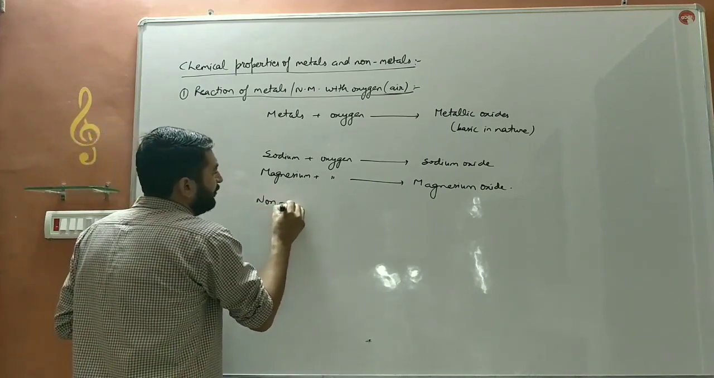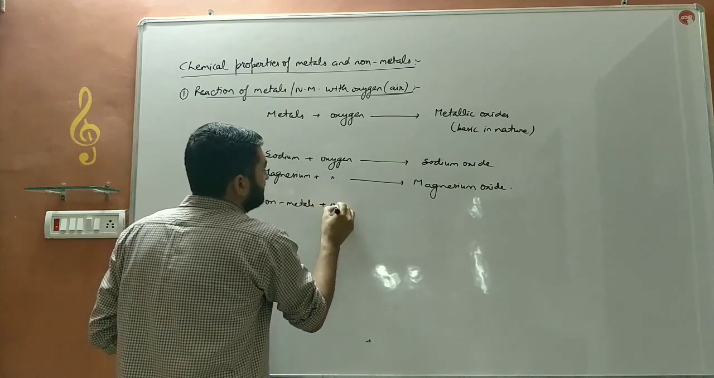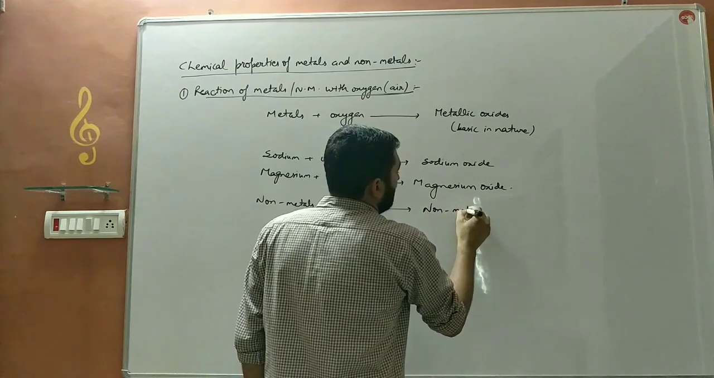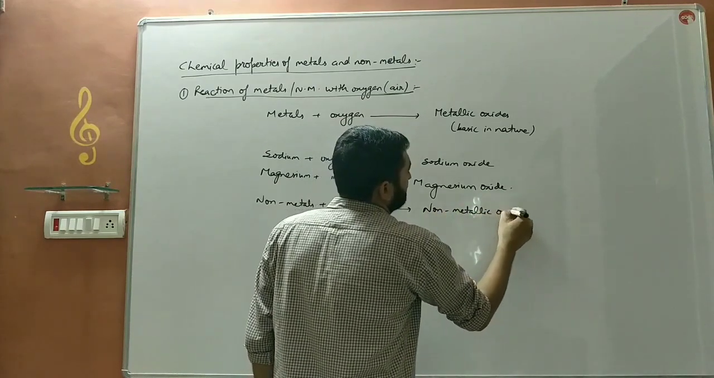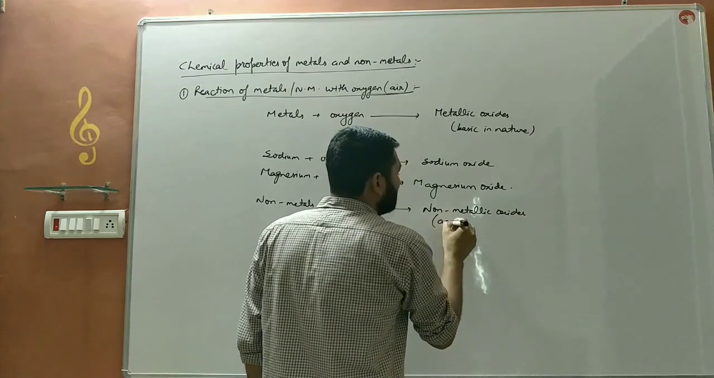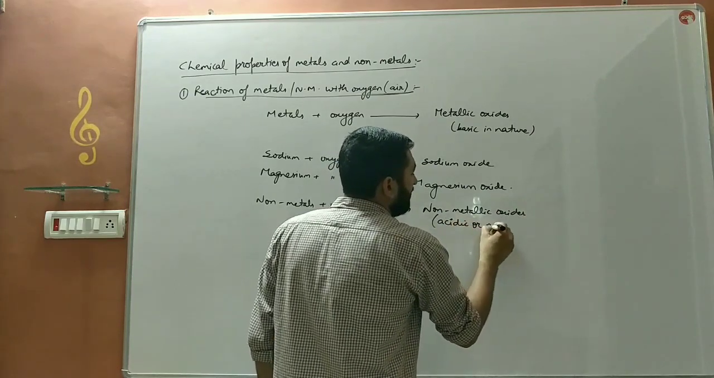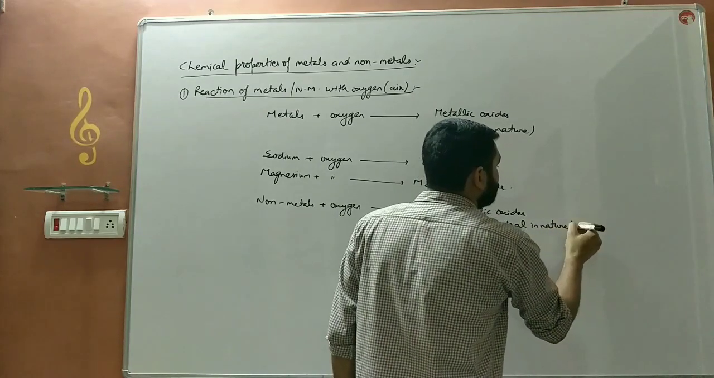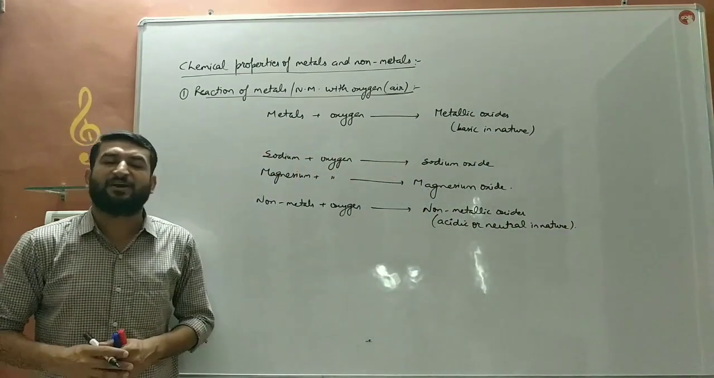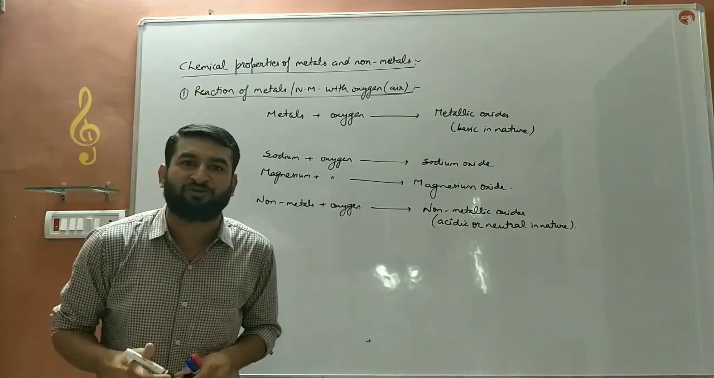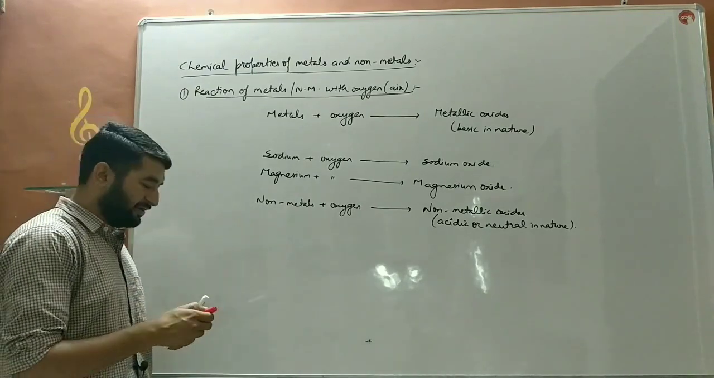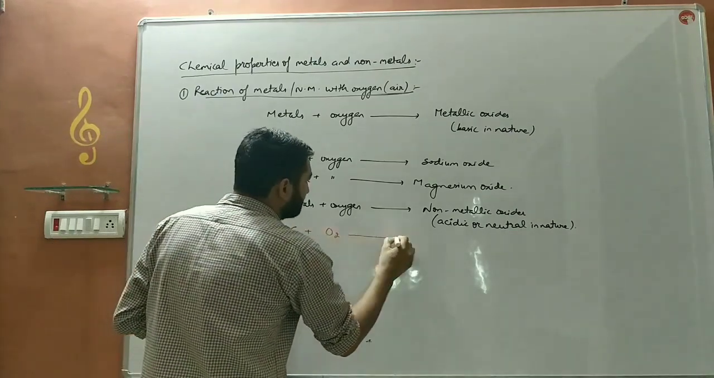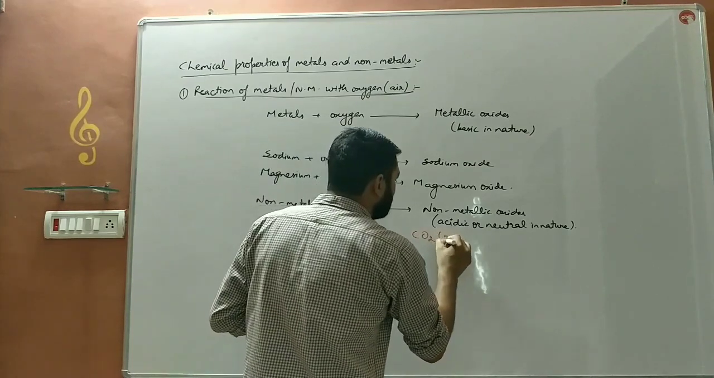Whereas when non-metals react with oxygen, they will form non-metallic oxides, and these are either acidic or neutral in nature. For example, carbon reacts with oxygen to form CO2.